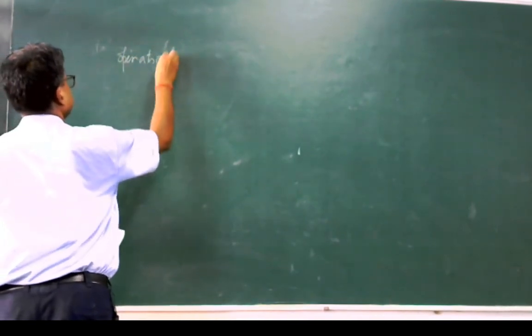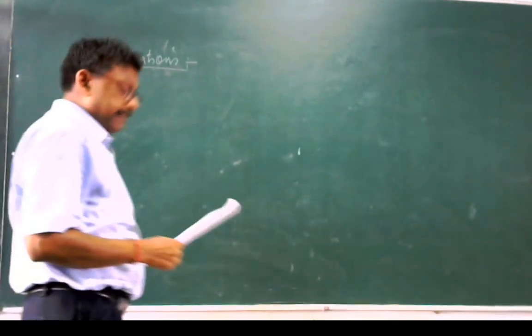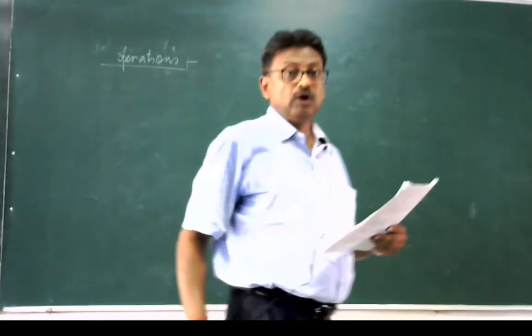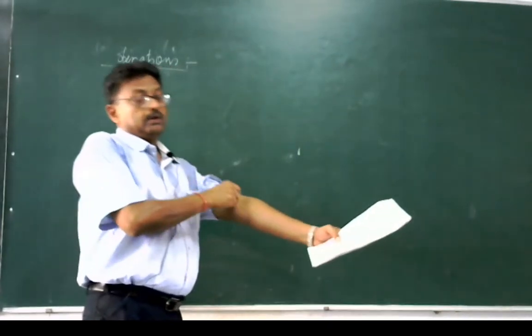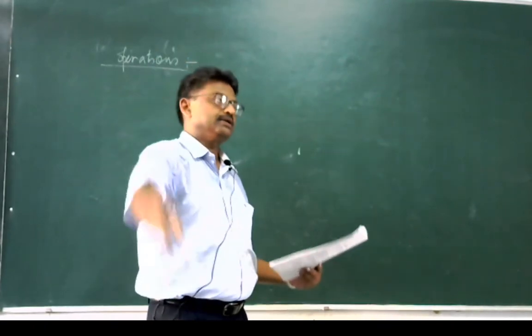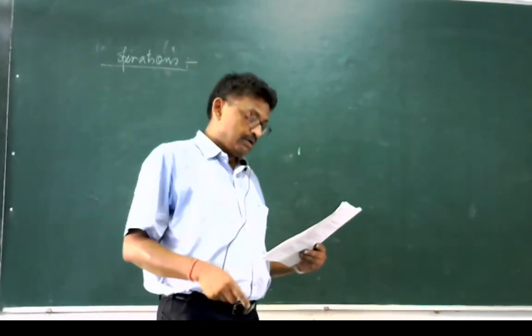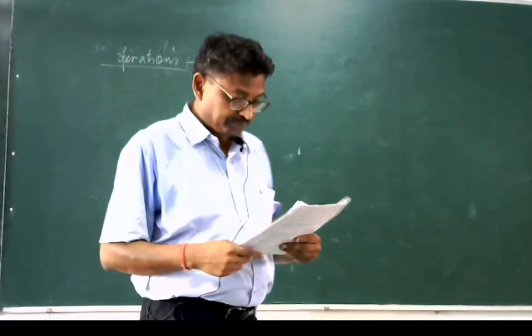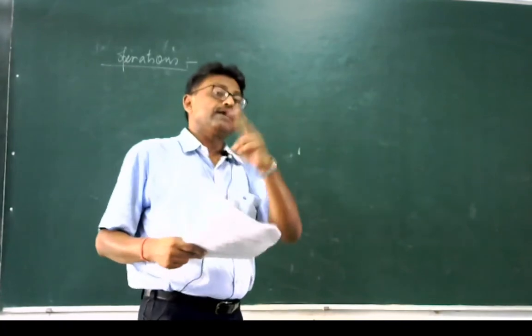What are the different operations? Any operation on the polynomial has two aspects. Whenever we apply any operation on the polynomial, it has two aspects: operation on the coefficient and operation on the polynomials. So, it means two fields are required.